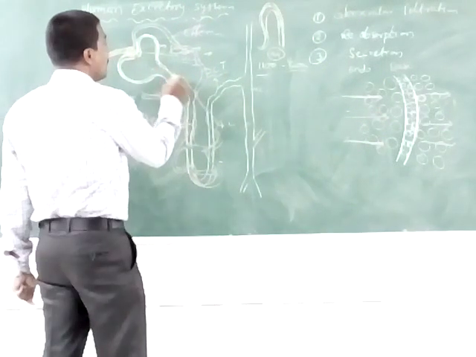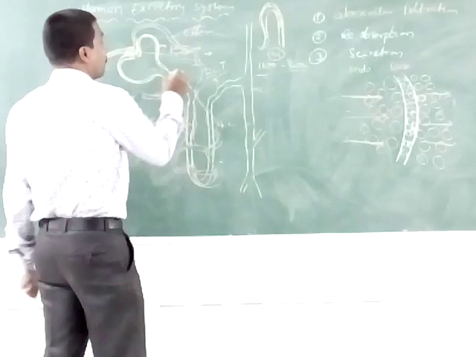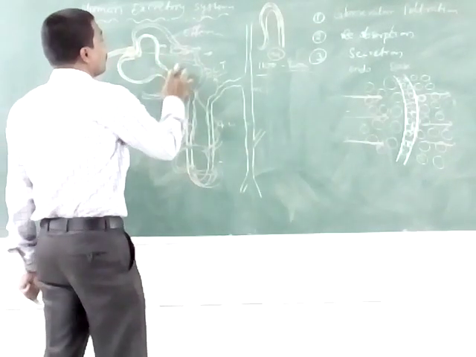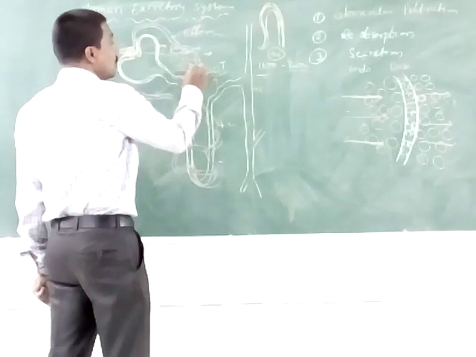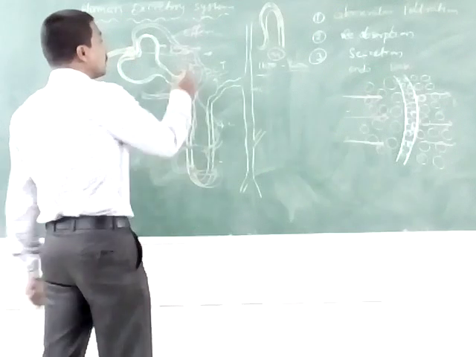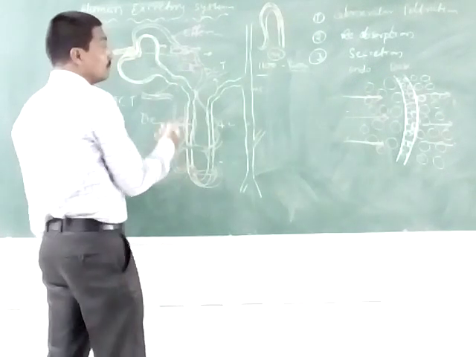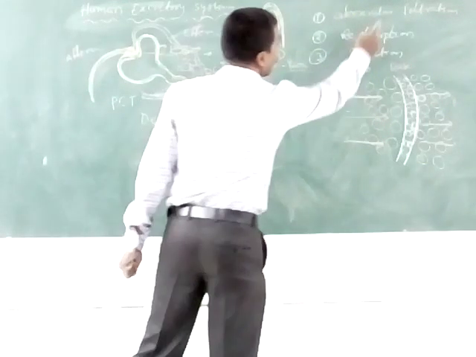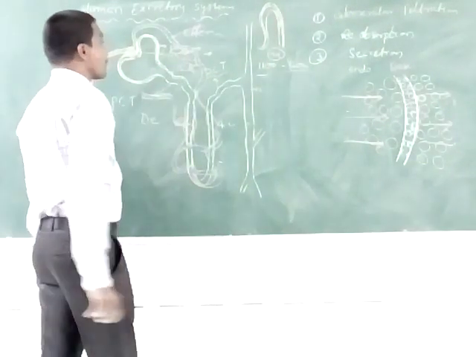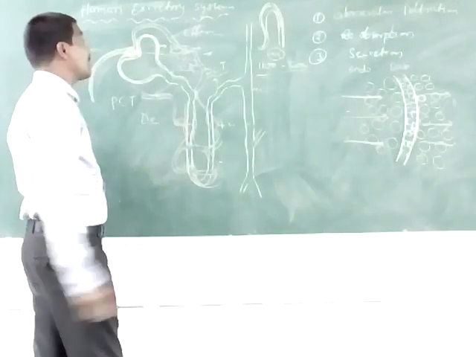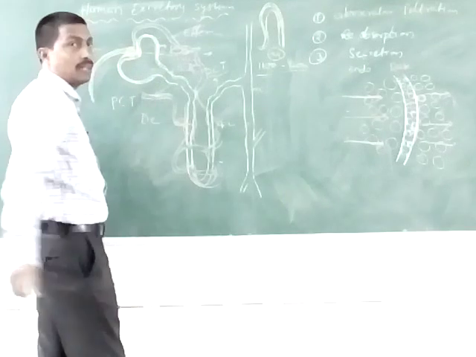The next one is the proximal convoluted tubule, the PCT. HCO3, sodium chloride, and other molecules are reabsorbed there. This is glomerular filtration, then reabsorption. The filtration is large, and this filtration is known as ultrafiltration.